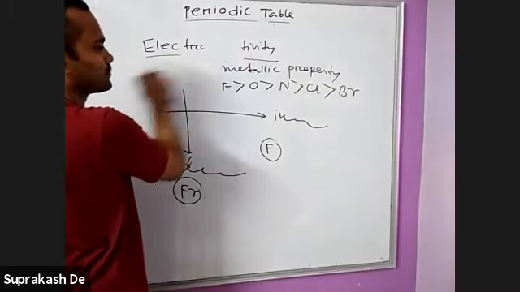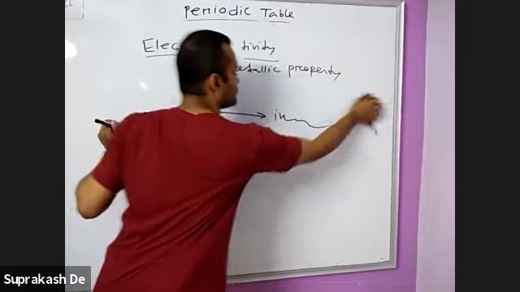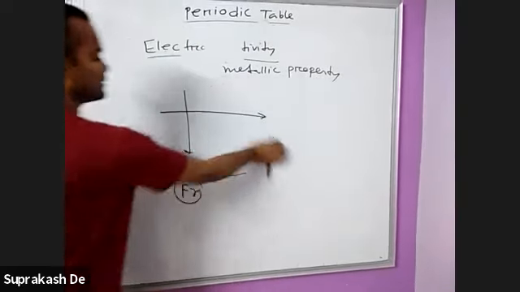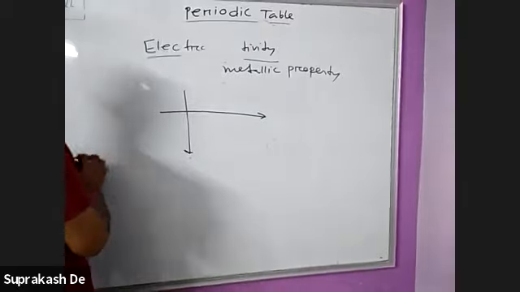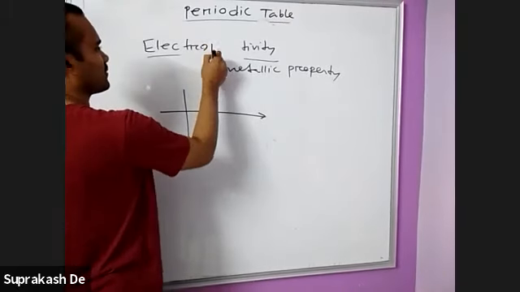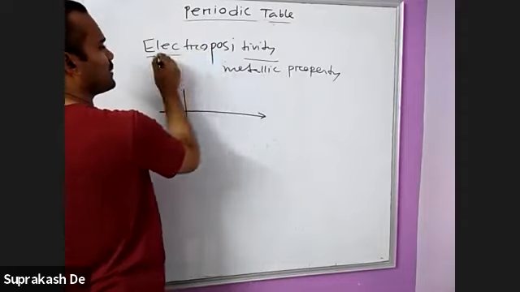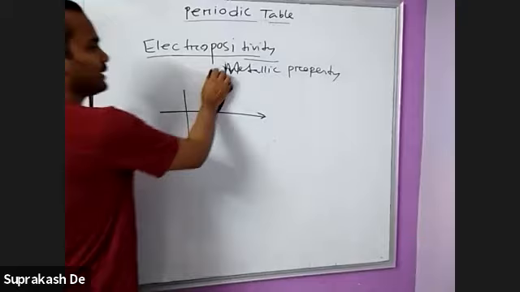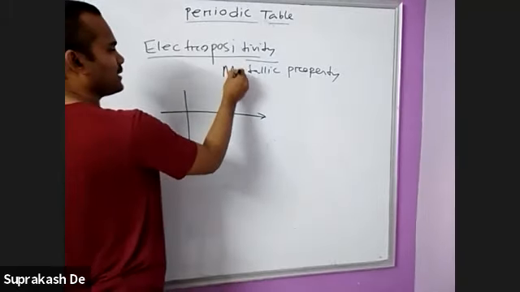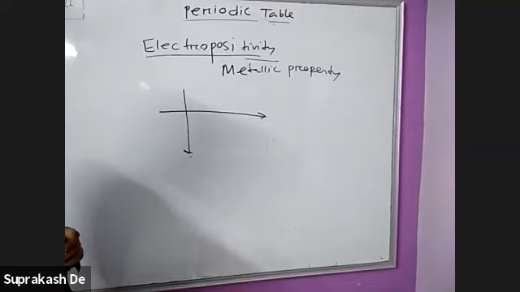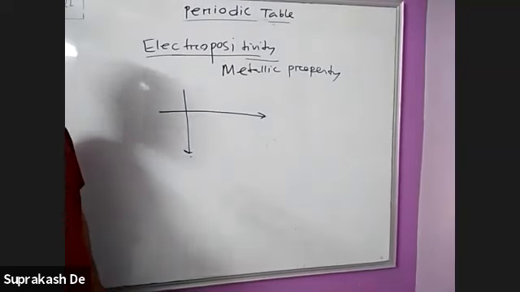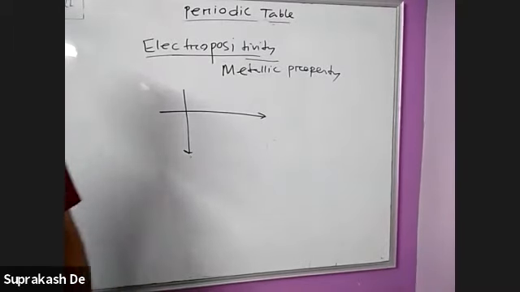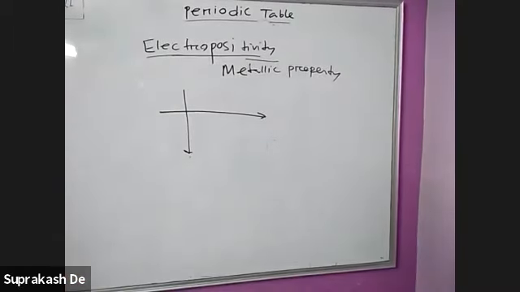Next one, electropositivity, and this is the property of metals. This is called the metallic property. Electropositivity means metallic property, the tendency to form a cation. How easily an atom forms a cation, this is called electropositivity.